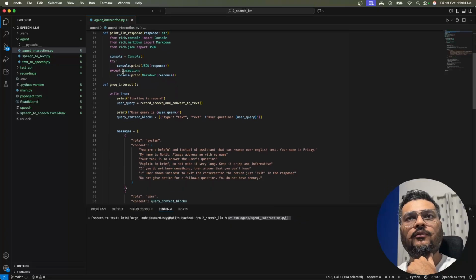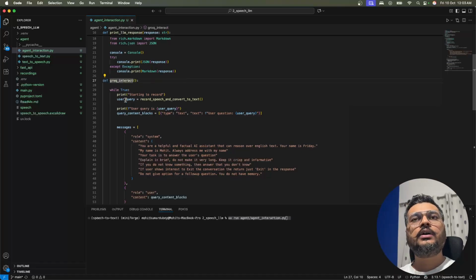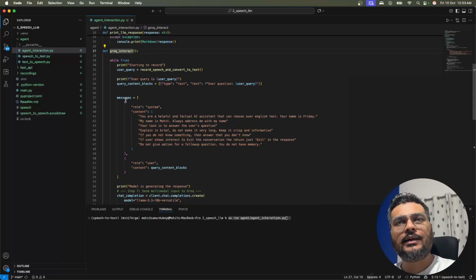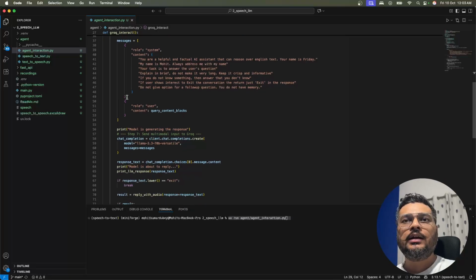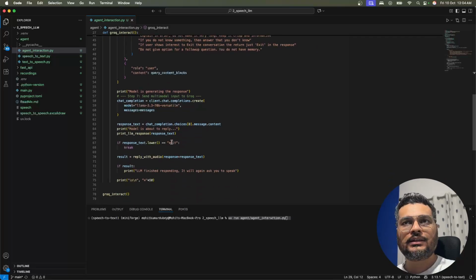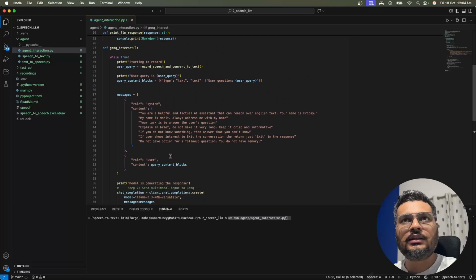First, let's understand the flow. So what we are doing is we are calling this Groq interact, right? And here you will notice that I am running a loop with true, so it means that it's an infinite loop, right? And the only exit condition is this. When my response comes as exit, in that case, I will be exiting this particular loop. Now let's understand what is actually happening inside this loop.